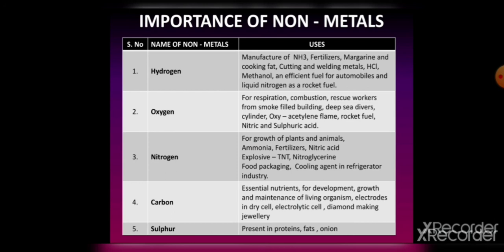Now, last non-metal, the name is sulfur. Sulfur compounds are present in proteins, hair, onion, garlic and wool. Elemental sulfur is also used as a fungicide and in making gunpowder.